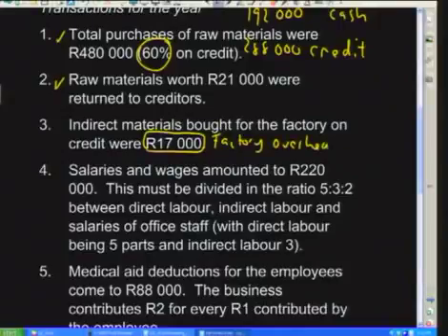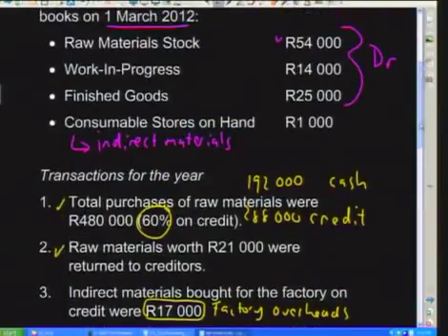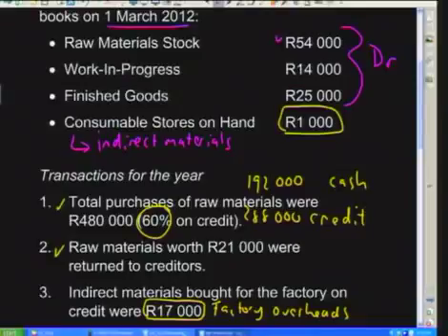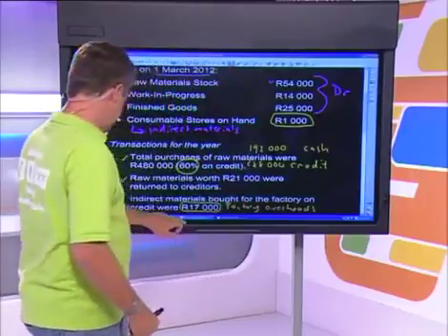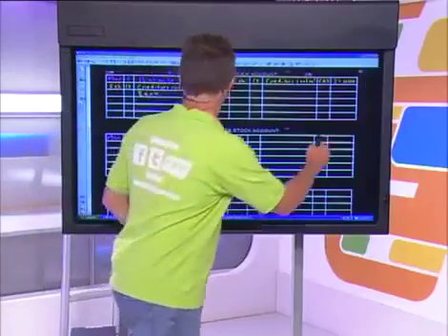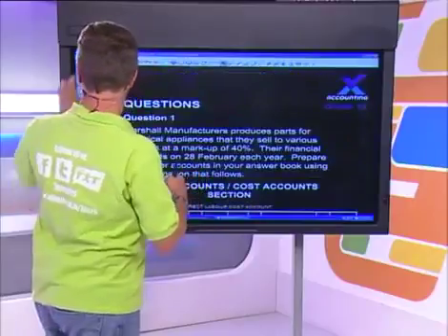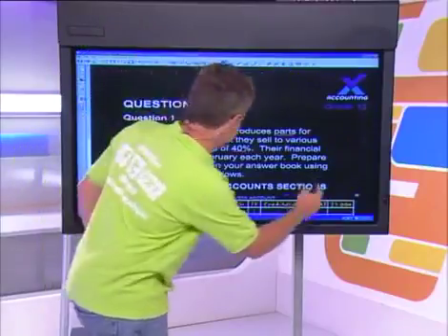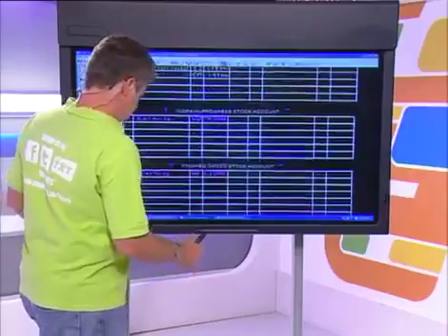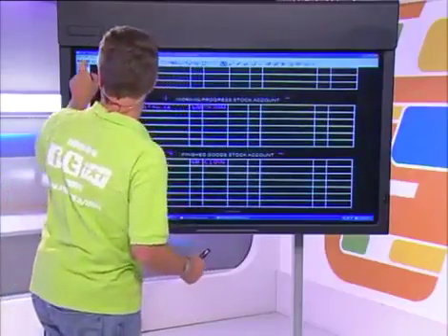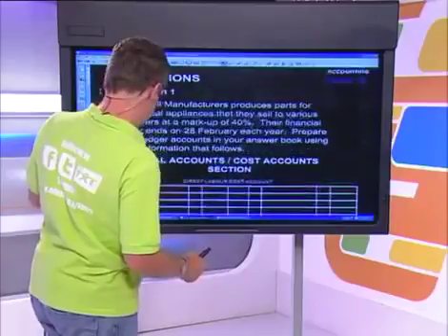Or our manufacturing overheads. But if you remember at the beginning, we had a balance of 1,000 Rand. These were consumable stores on hand from the end of last year. So we had those 1,000, and then we bought an additional 17,000. Those were going to be used in our factory as factory overheads. So let's put that information in our factory overheads account. Sorry, I'm just going to get back to it. It should be on the next page here.